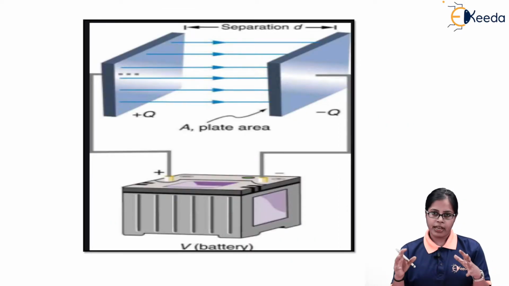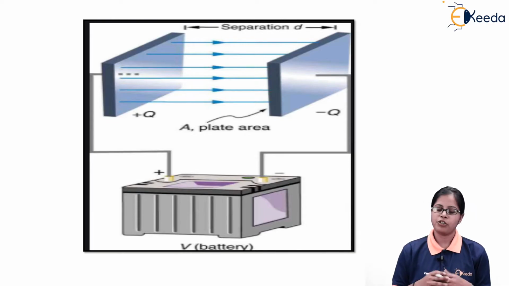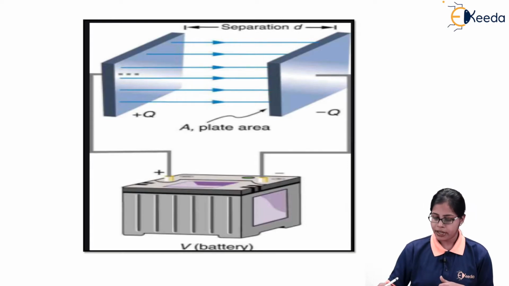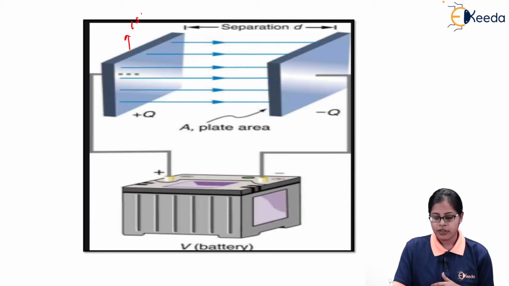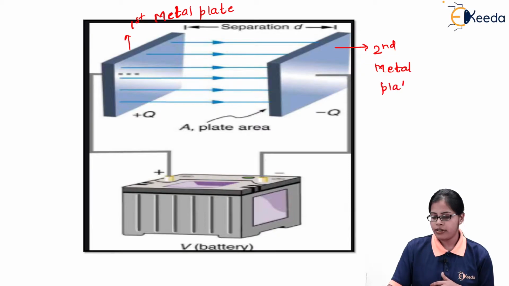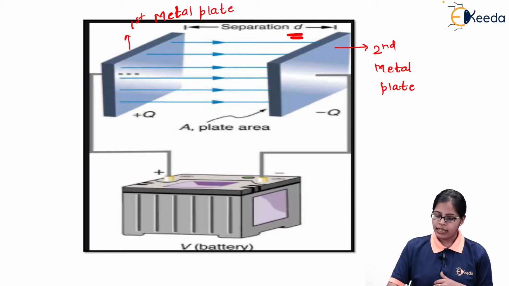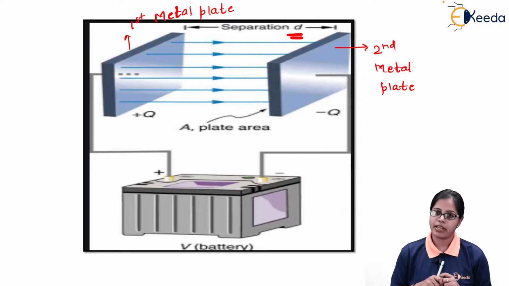Next is, if I connect this parallel plate capacitor to an external voltage supply, it is going to look like this. So this is one metal plate. So we can write this as the first metal plate. And when we look at this, this represents the second metal plate. And they both have a separation of small d.